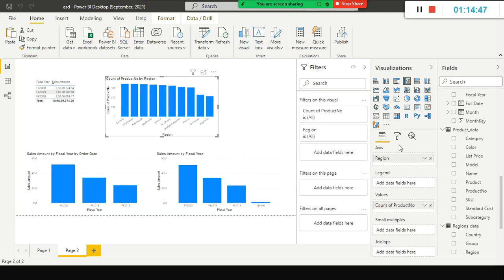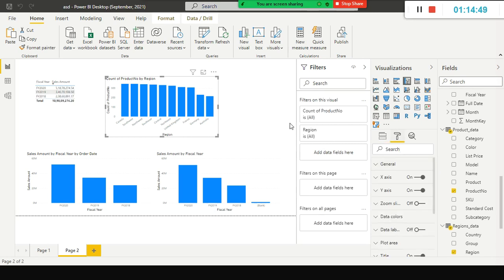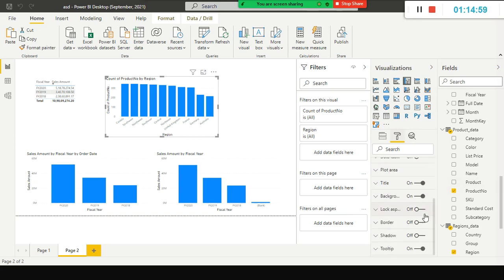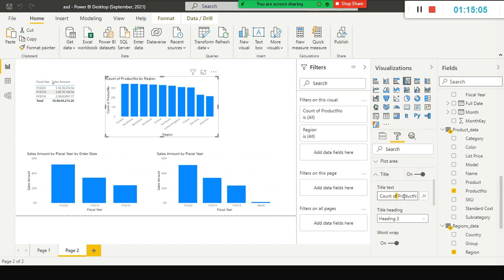If you go to the format tab here, you can specify the font size and the font style, and also you can specify the title, everything here in the format tab. And here you have something called title. Title is already on, but here we have count of product by region, right? But if you look here, count of product number is there, right? So how do I change that one?